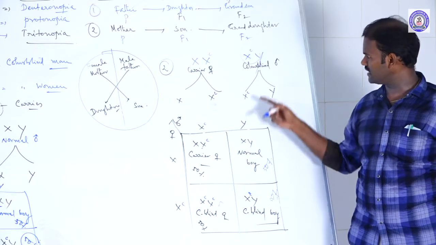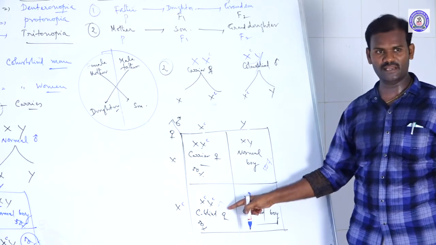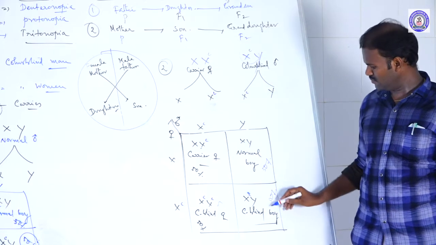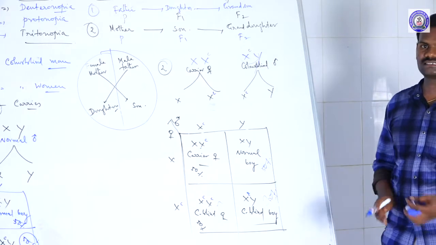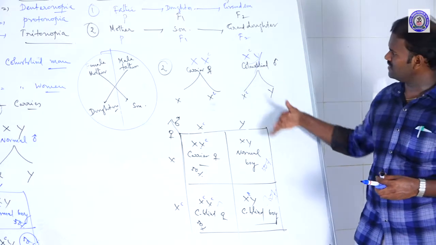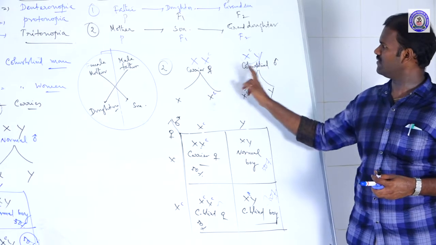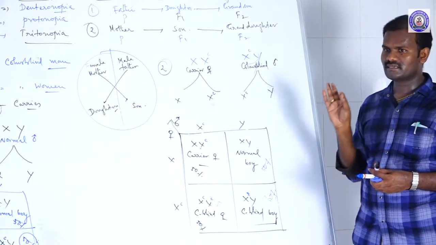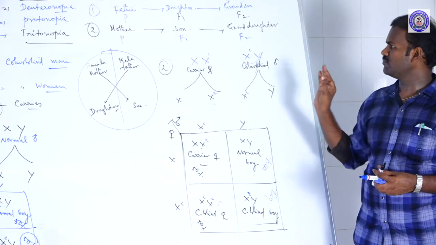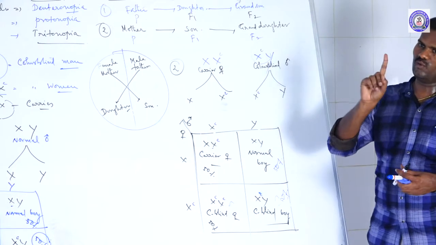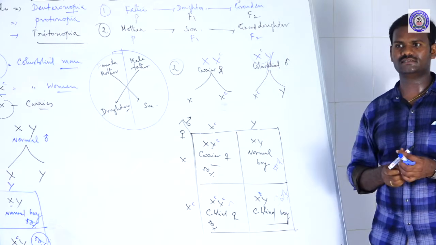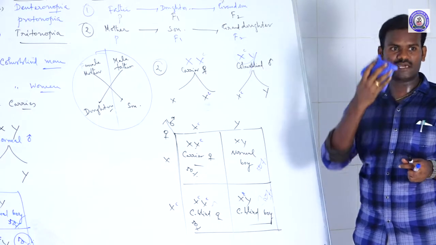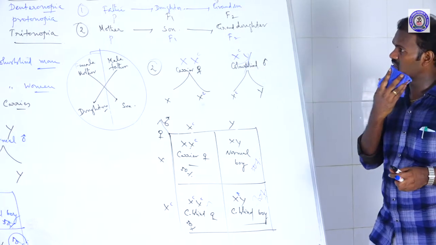So the transmission of these characters is crisscross, male to female. Here the female is a carrier, but the male is also affected. These are called crisscross. There are many examples. If both are affected, all offspring are also affected. In color blindness, a male is fully color blind with only one X chromosome carrying the recessive allele, whereas in a female, both X chromosomes must carry the recessive alleles.